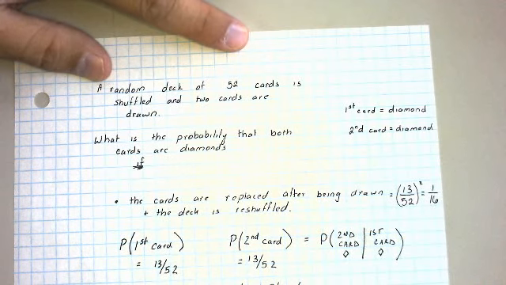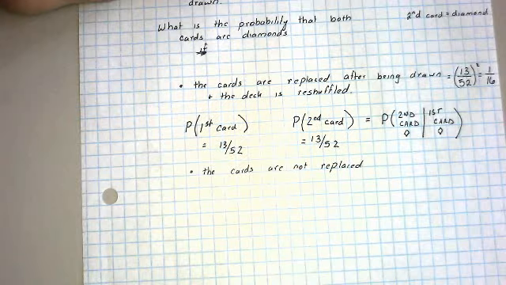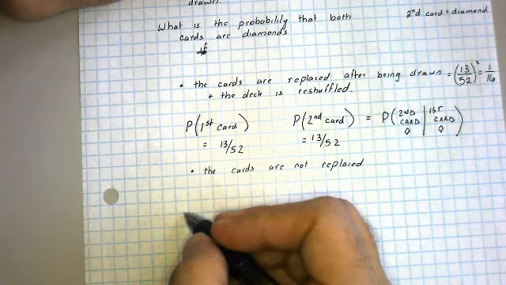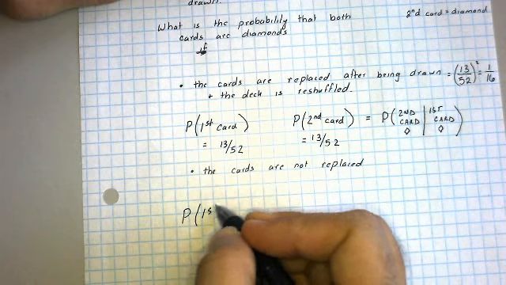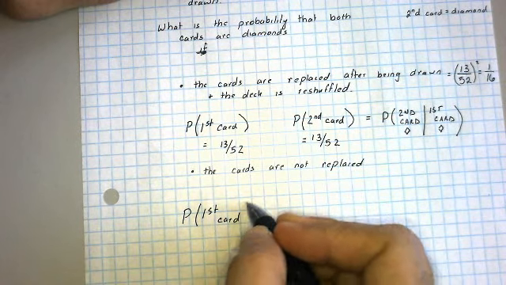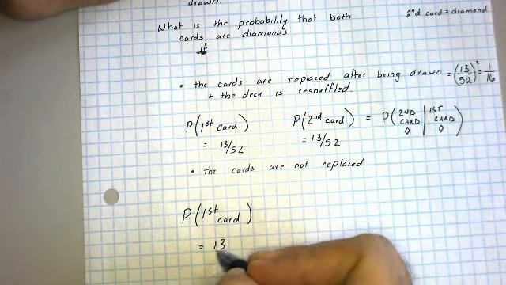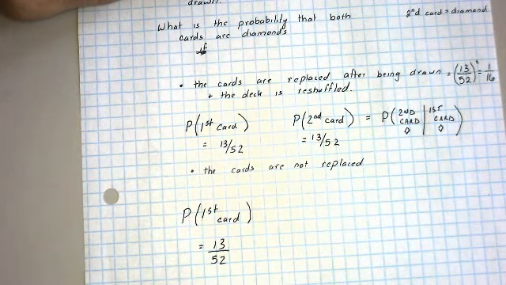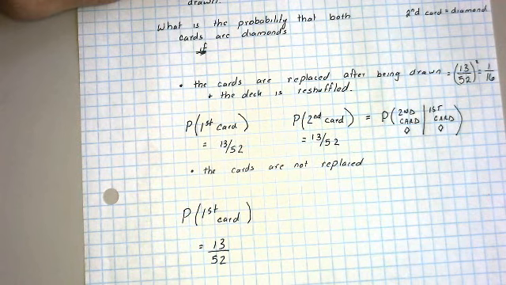Now, what if we did not put that first card back? So in this case, the probability that the first card is a diamond is still 13 out of 52. Now, if I'm not replacing that card, there are now only 51 cards left in my deck, and only 12 of which are diamonds.